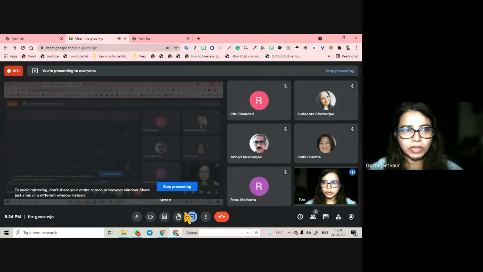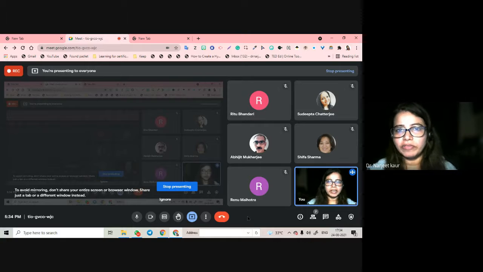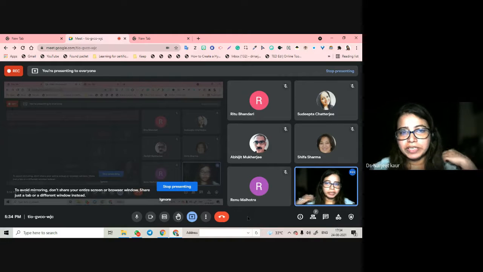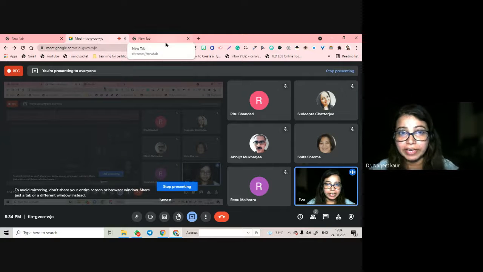So you see, in Google Meet, the recording also depends upon the number of participants. If the participants are less, the recording starts instantly. If there are more participants, it will try to gauge the number of participants. One or two might have to leave also. One or two might be disconnected also. So this recording system isn't working very efficiently right now.